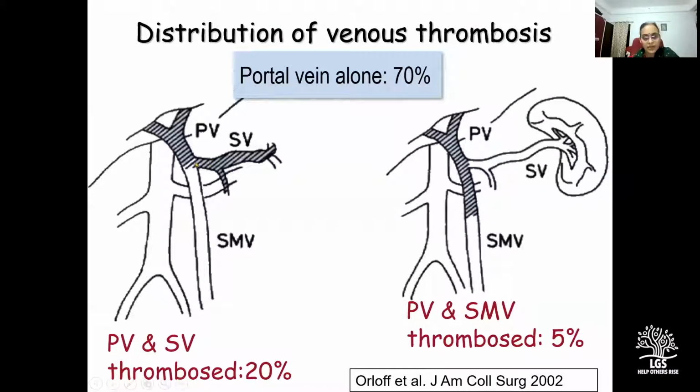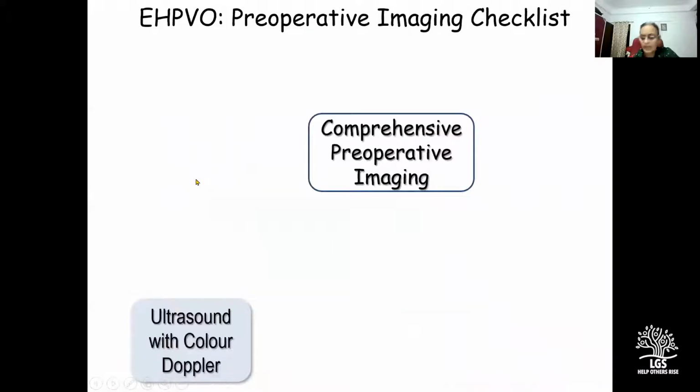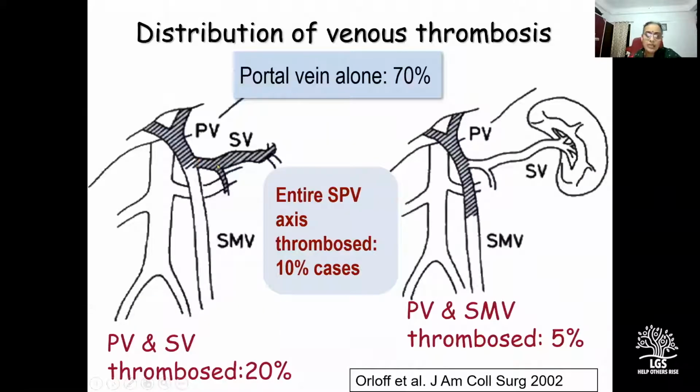The celiac artery and the superior mesenteric artery were cannulated, and the images were taken in the delayed portal venous phase, and therefore one would expect that the delineation of the anatomy is accurate. So in our series, the portal vein alone was involved in 70%.